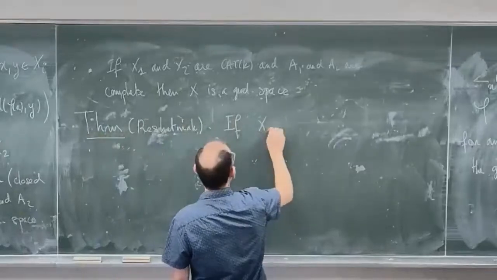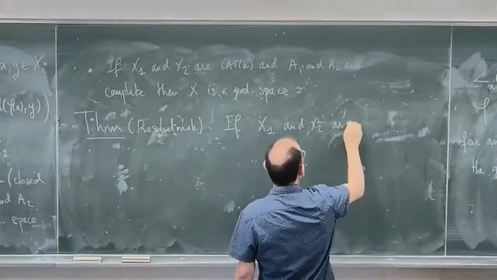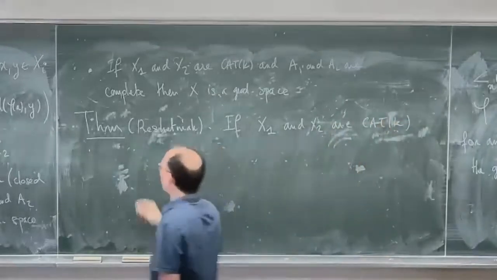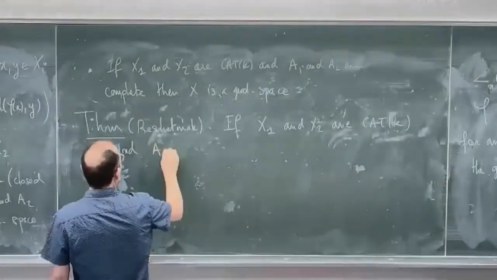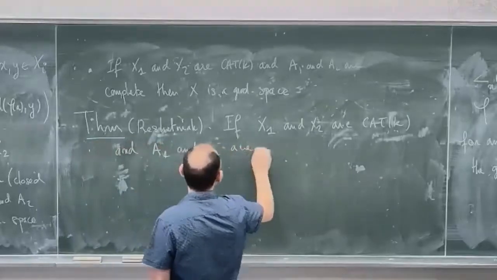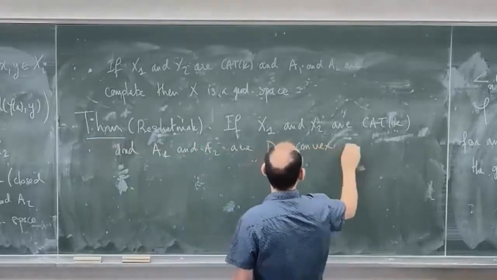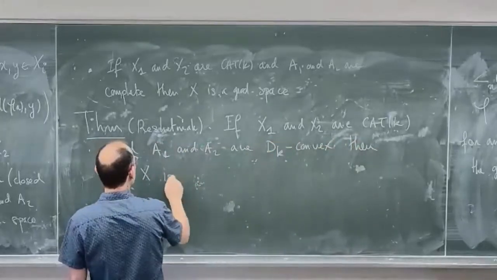So if X1 and X2 are CAT(k), and A1 and A2 are D_k-convex, then X is CAT(k).